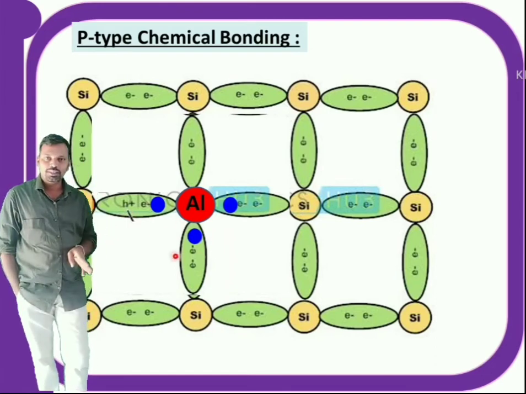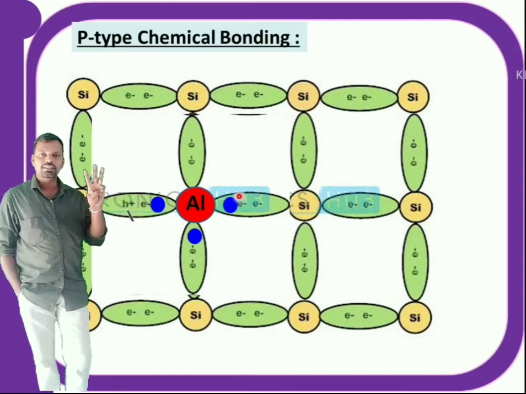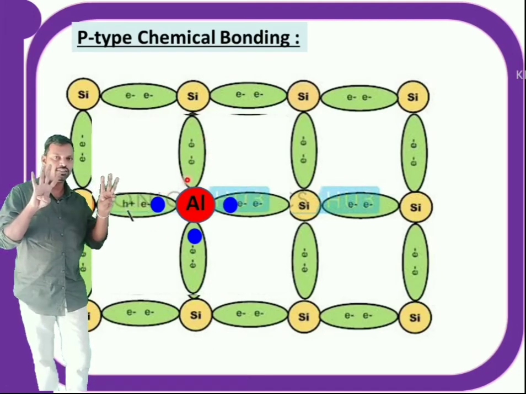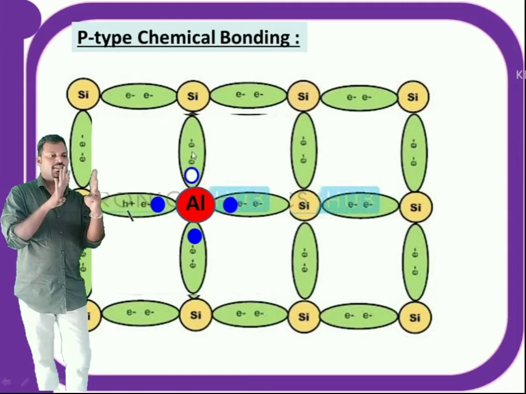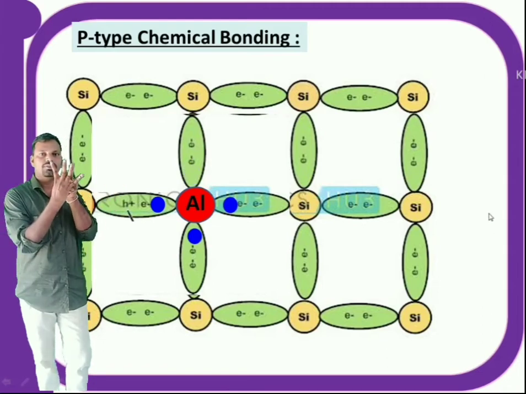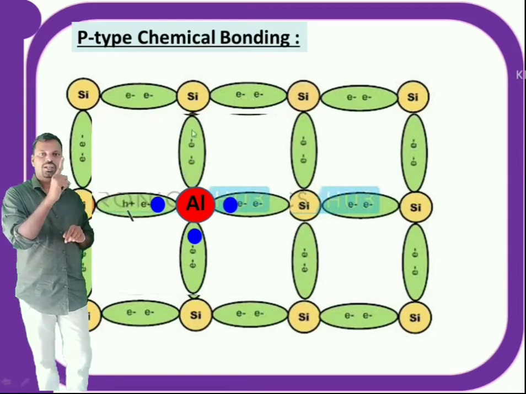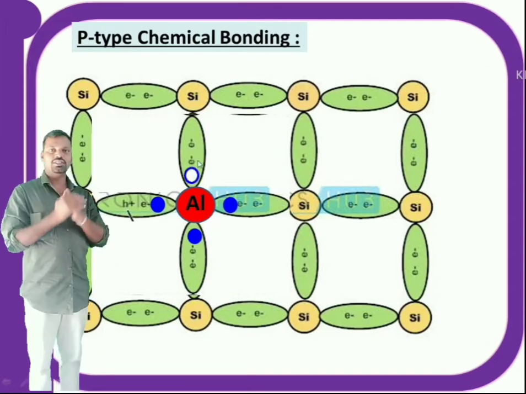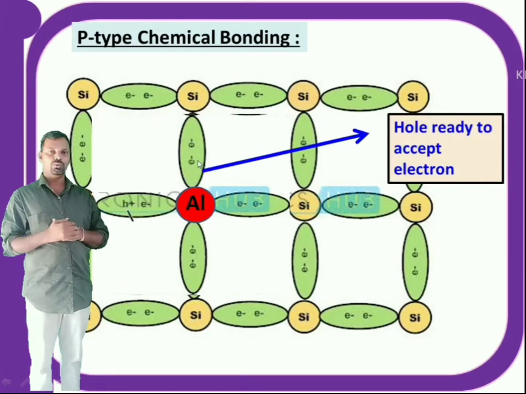But now after replacing with aluminum, aluminum has only 3 electrons, but here there is a need for 4 covalent bonds. Now 3 electrons fulfill the 3 covalent bonds, but for one more covalent bond, there is a deficiency of electron. This deficiency of electron is called a hole.